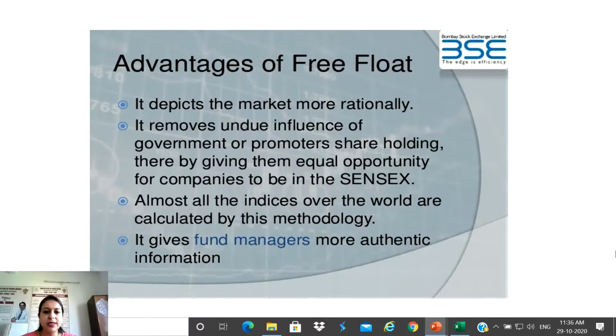Almost all indices over the world are calculated by this methodology, so it becomes a synchronization, the same for all countries. It also gives fund managers more authentic information, and they can take very rational decisions while making their investments.